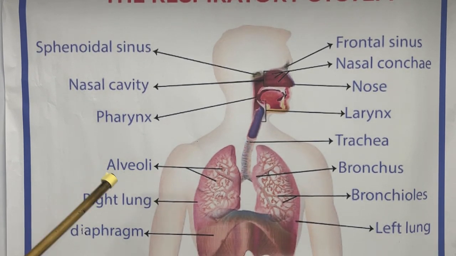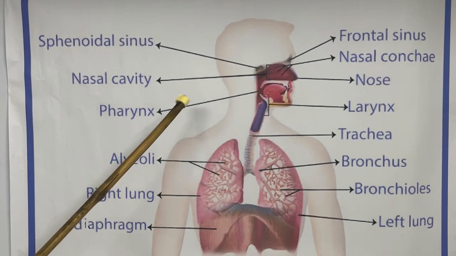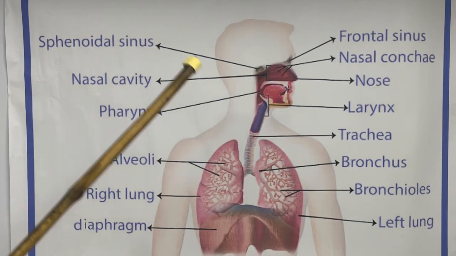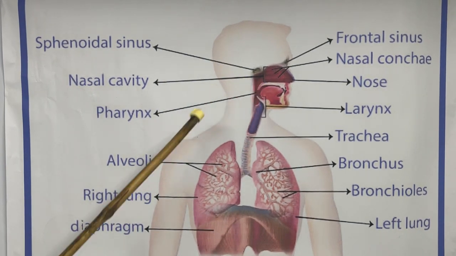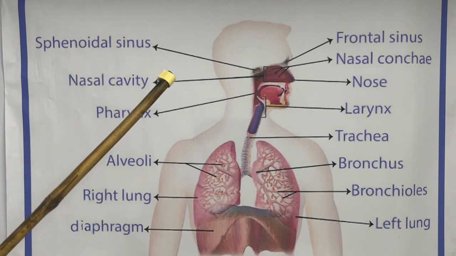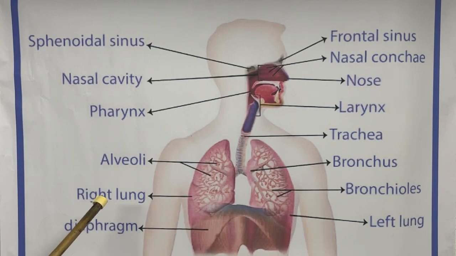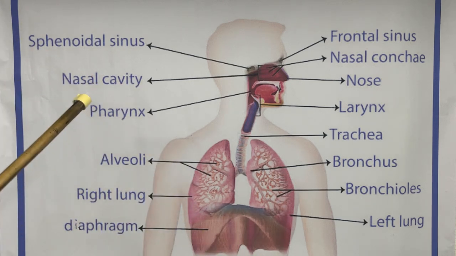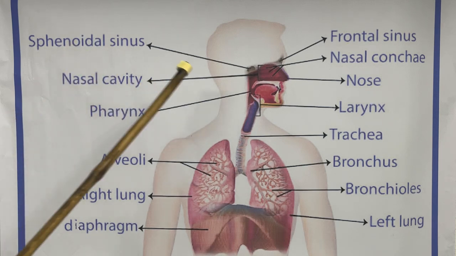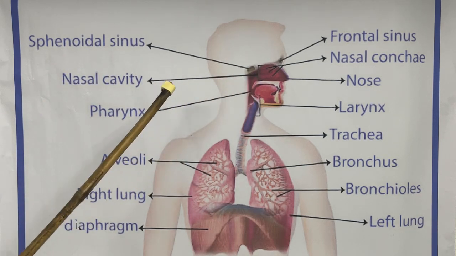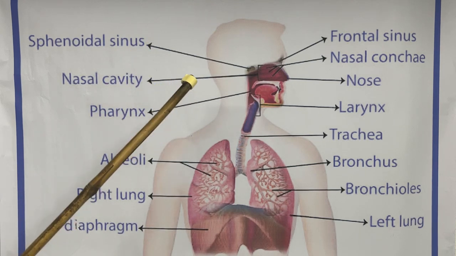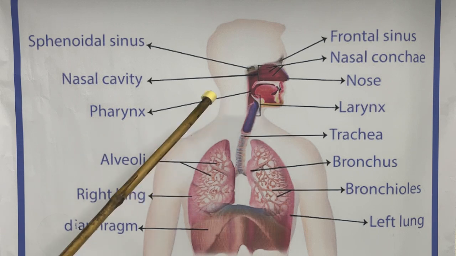For that purpose the elders advise that during eating food you should not talk. If you are talking, the epiglottis function will be disturbed. If the function is disturbed, some food particles enter the respiratory tract and choking happens. Choking means a lot of cough will come, and due to that the man can fatally go into death. So the epiglottis plays a very sheet anchor role in the respiratory tract. It keeps the food passage and air passage separate.